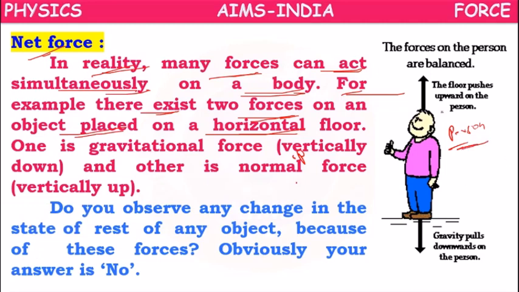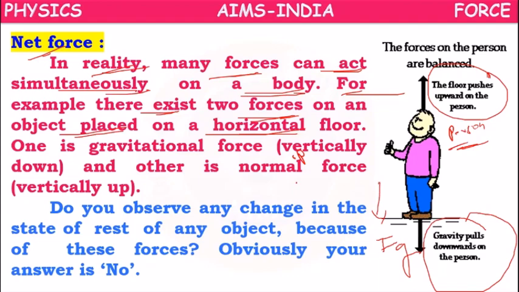Gravity pulls down the person. The force of gravity pulls down the person. But the person is not going into the ground. Why? Because the ground is pushing him up.